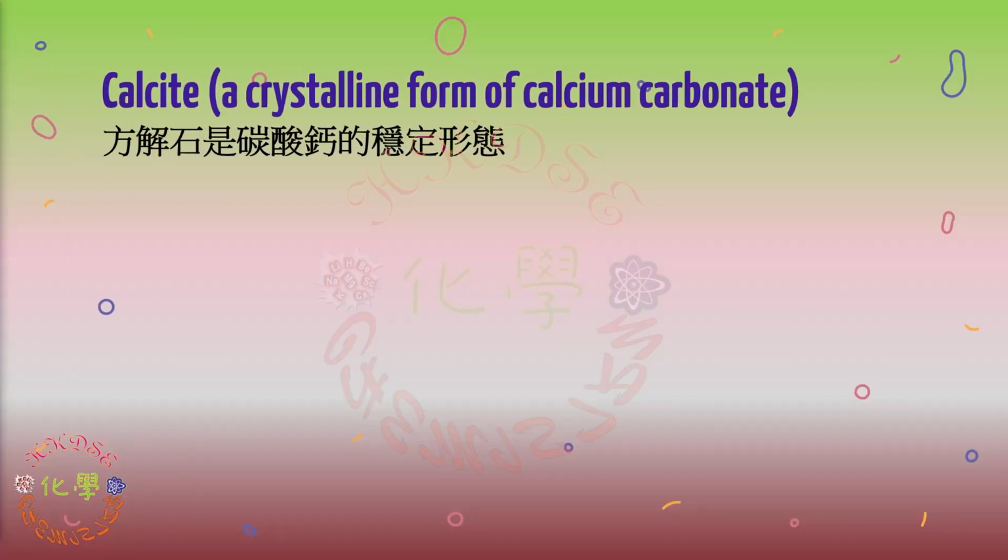Calcite is a crystalline form of calcium carbonate. The main constituent mineral of limestone, chalk and marble is calcite.